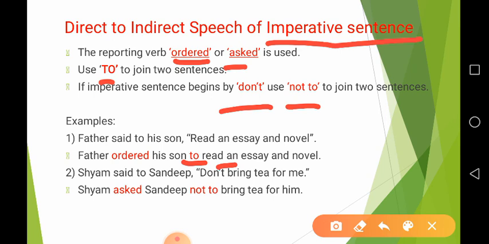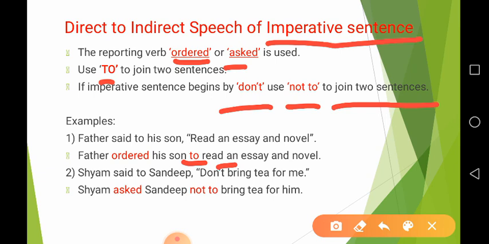Means we take to to connect two sentences, but when it is don't, use not to connect two sentences. Okay, so it's very simple to make indirect speech of an imperative sentence, because what we do is that we use the reporting verb ordered or asked, then we use to to connect two sentences, and then if it is a negative sentence, instead of don't, we use not to.